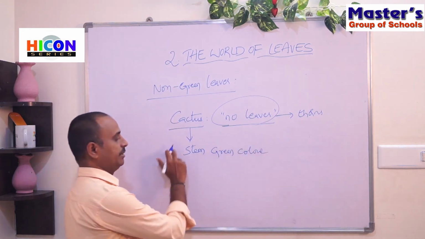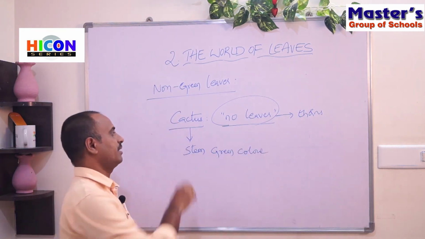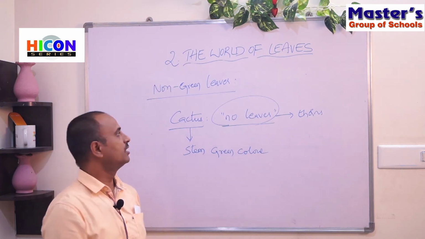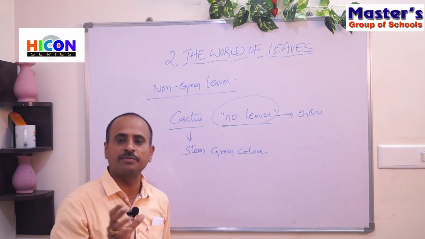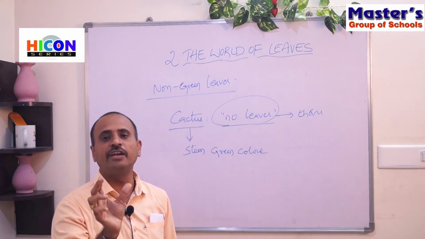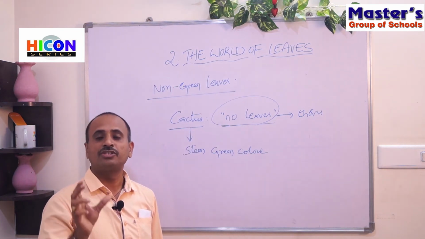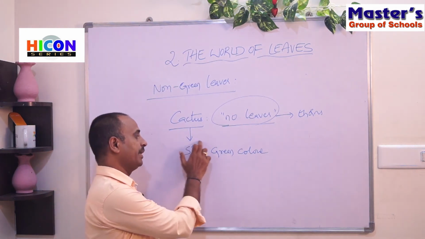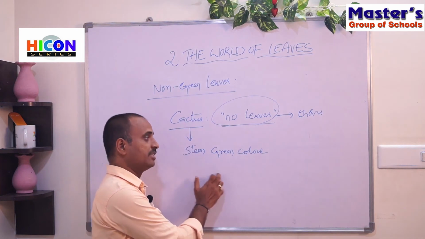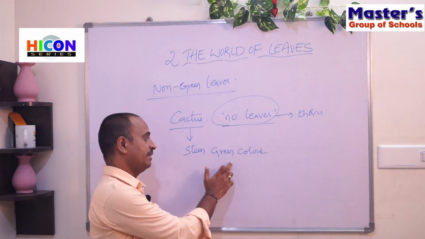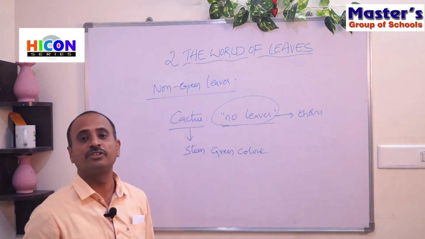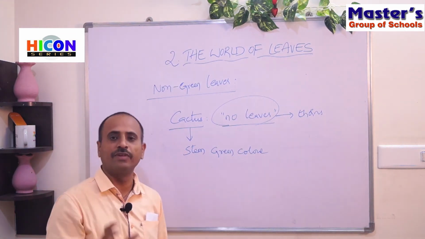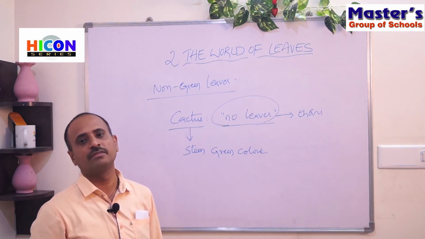That's why the stem will prepare the food in cactus plants and store their food in the stem. That's why the stem of the cactus plants is very thick and strong, because the food is stored in their stems, because the stem prepares their food, because the stem is present in green color.